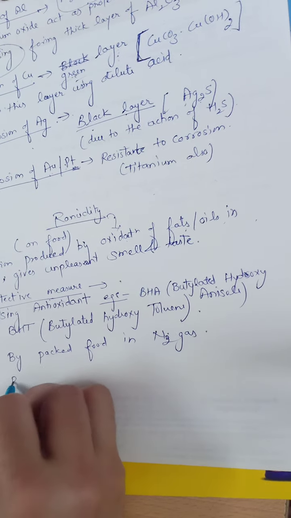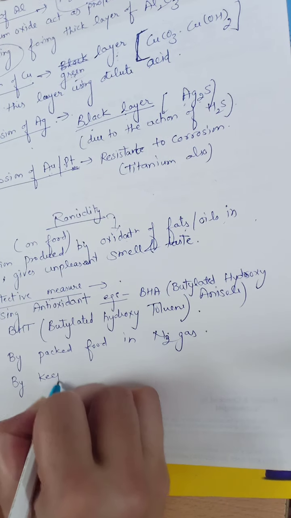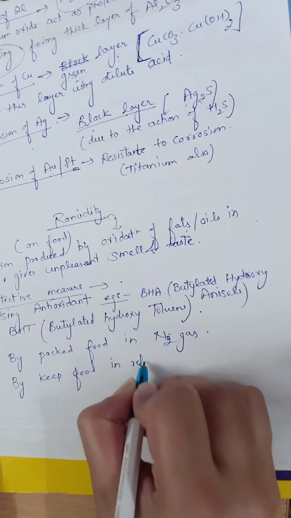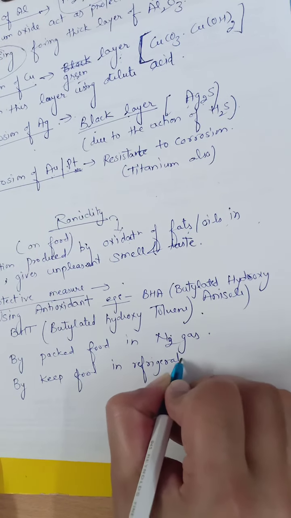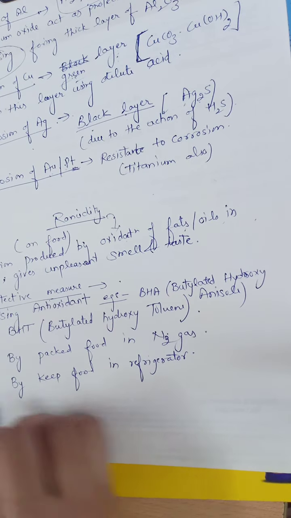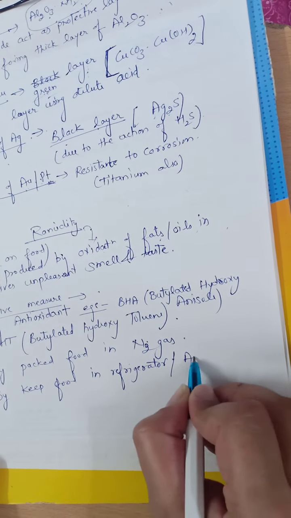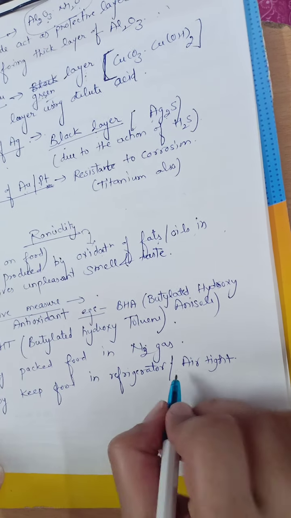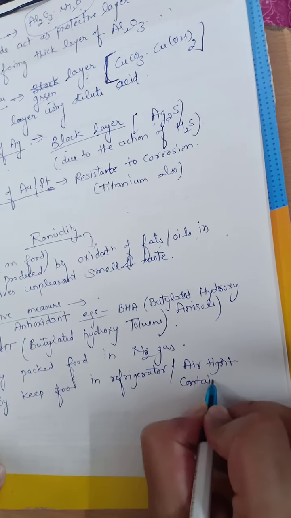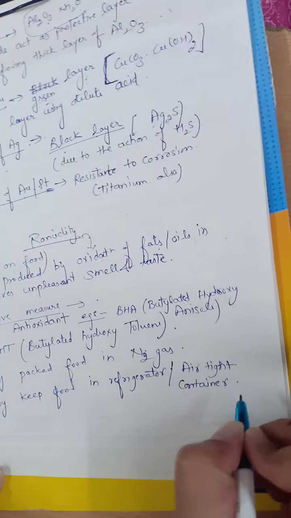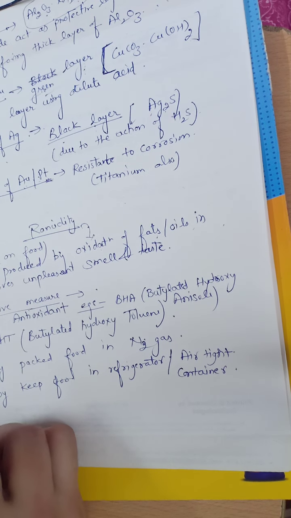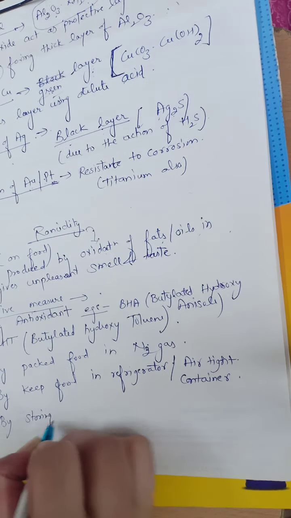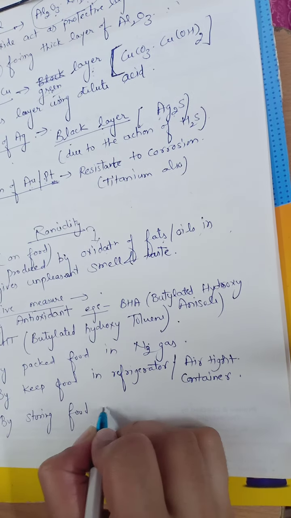Third is by keeping our food in a refrigerator, and by keeping our food in an airtight container. These are the common preventive measures which must be known by each and everyone. And by storing food away from light.